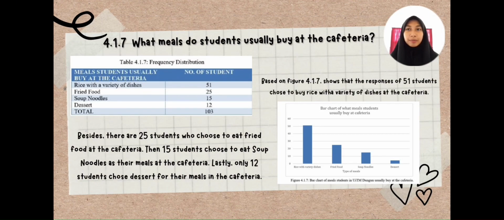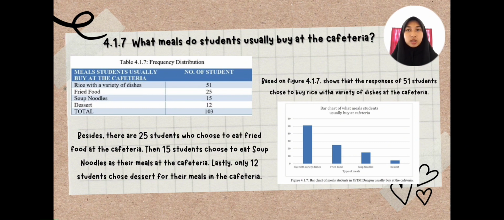Next question is, what meals do students usually buy at the cafeteria? Based on figure 4.1.7, the response shows that 51 students choose to buy rice with a variety of dishes at the cafeteria. Besides, there are 25 students who choose to eat fried food at the cafeteria.